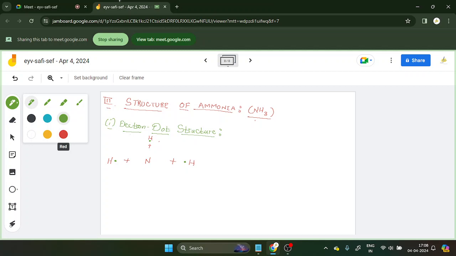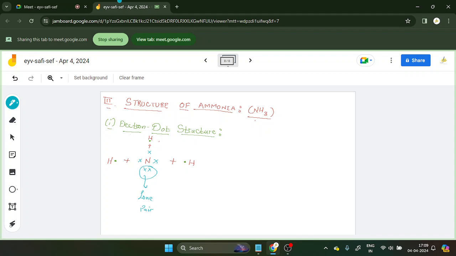Very good. So I am going to take the crosses here. One will be shared by this, one will be shared by this, one will be shared by this, and the remaining 2 will be here. Clear? This one is called the lone pair, because it will not take part in bonding. So this is what? Lone pair.